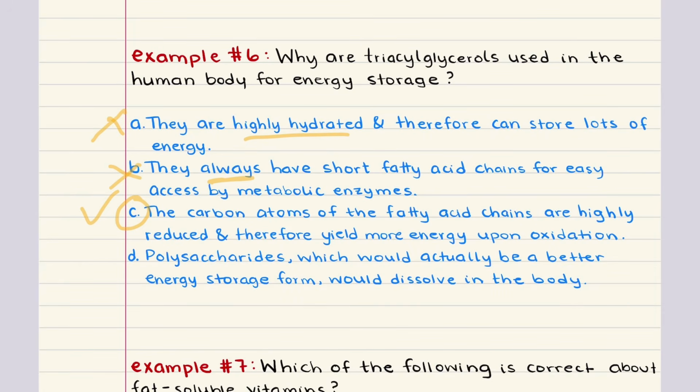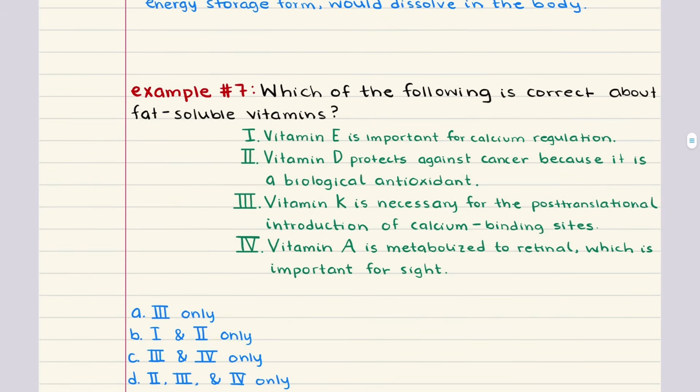Let's still work through D. D says polysaccharides, which would actually be a better energy storage form, would dissolve in the body. Now, this is misleading. Polysaccharides, like glycogen, are actually not more efficient for long-term energy storage. They're great for short bursts of energy, but they're hydrated and bulky, so they take up more space and they offer less energy per gram than fats. So this statement is not accurate. Once again, the correct answer for problem 6 is C. Let's move on to problem 7.